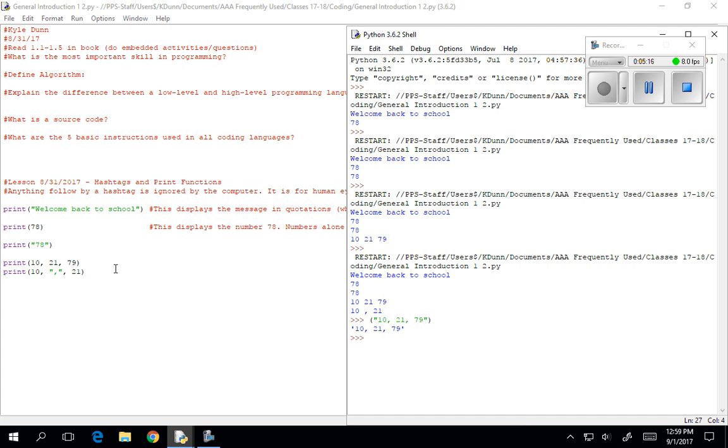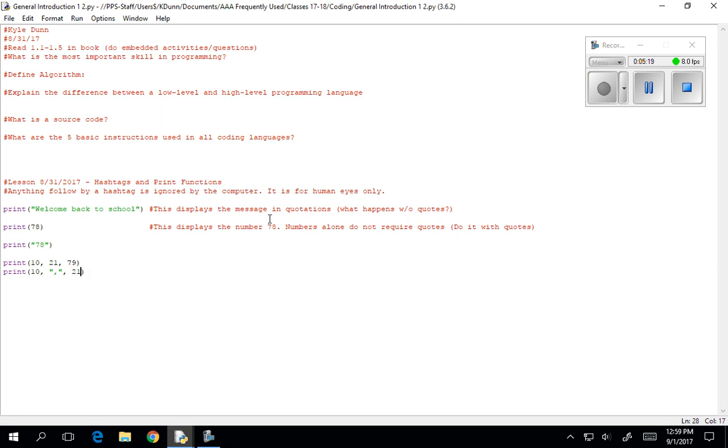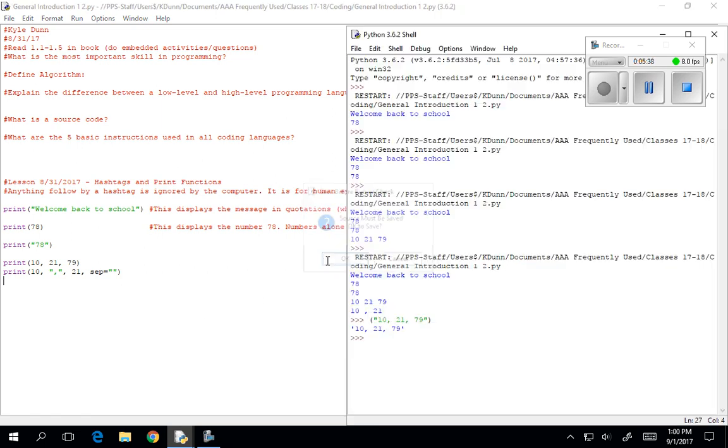All right. We can actually do something else in here if we want to. Okay. Let's see. Just type this in with me. I don't even remember if this is the exact code. I haven't used this one in a while. Are you ready? So sep equals, and then put 2 more quotes in there, like that. Okay. I'm going to try running that, see what I get. Hey, look at that. Check it out. It works this time without a space. So now I can be like, oh, darn it.